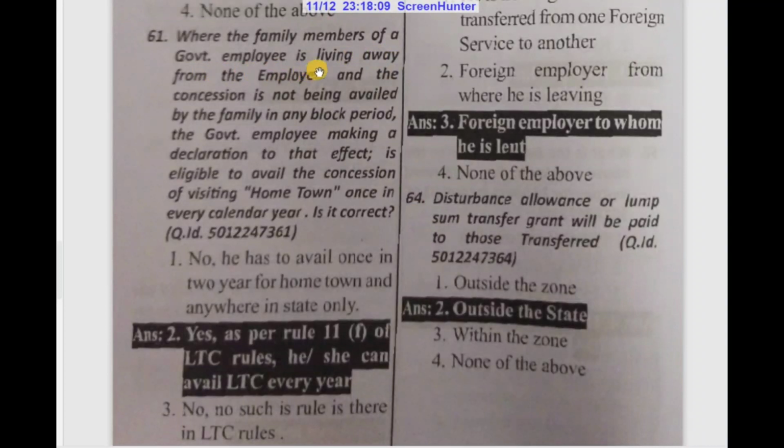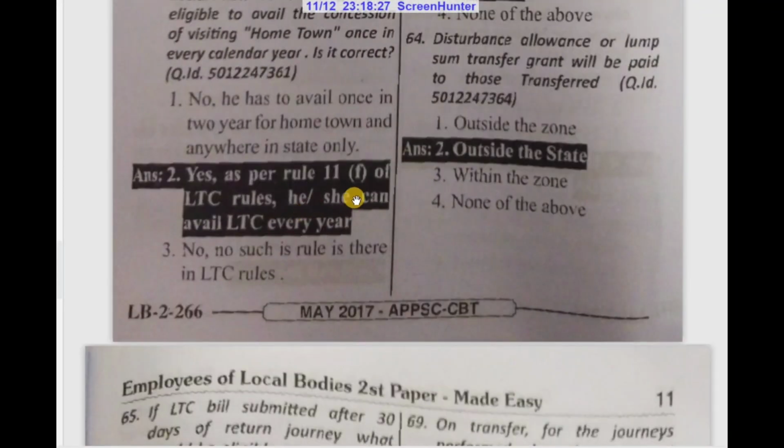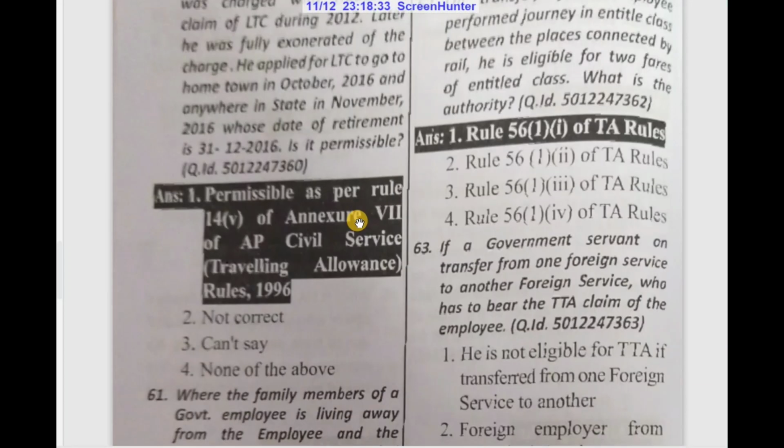Where the family members of a government employee are living away from the employee and the concession is not being availed by the family in any block period, the government employee making a declaration to that effect is eligible to avail the concession of visiting hometown once in every calendar year. Is it correct? Yes. As per Rule 11 subclass F of LTC rules, she can avail LTC every year.